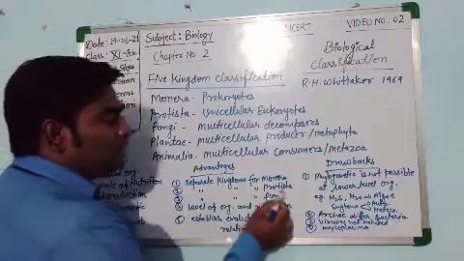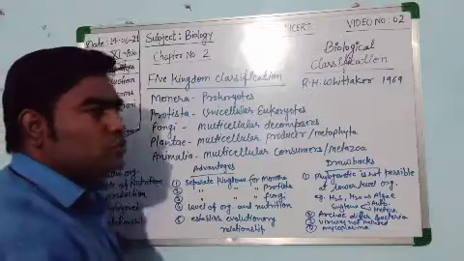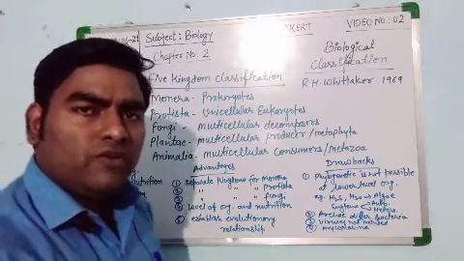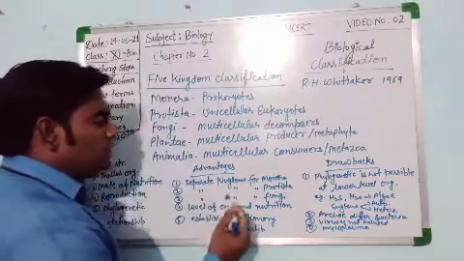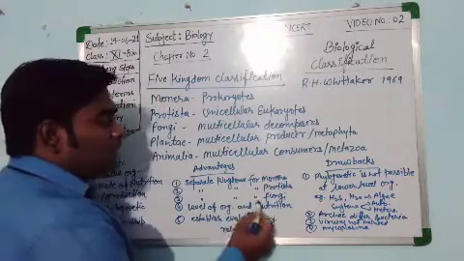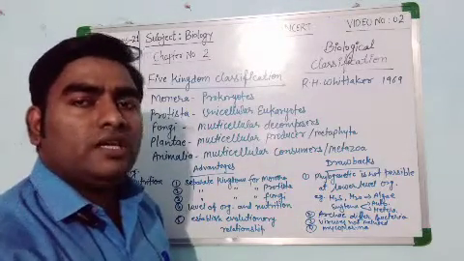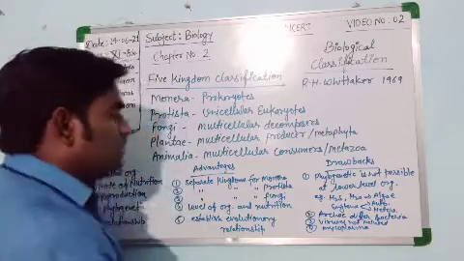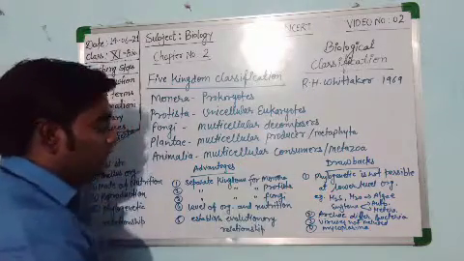Then a separate kingdom for Protista, a huge number of unicellular eukaryotes, meaning protozoa or Protista. They are found in freshwater, marine water, dinoflagellates, chrysophytes, so many groups of Protista are found in this world. Then a separate kingdom for fungi. Fungi are also very numerous, more than 10,000 species of fungi are found in this world. So a separate kingdom for fungi was also created by Whittaker.